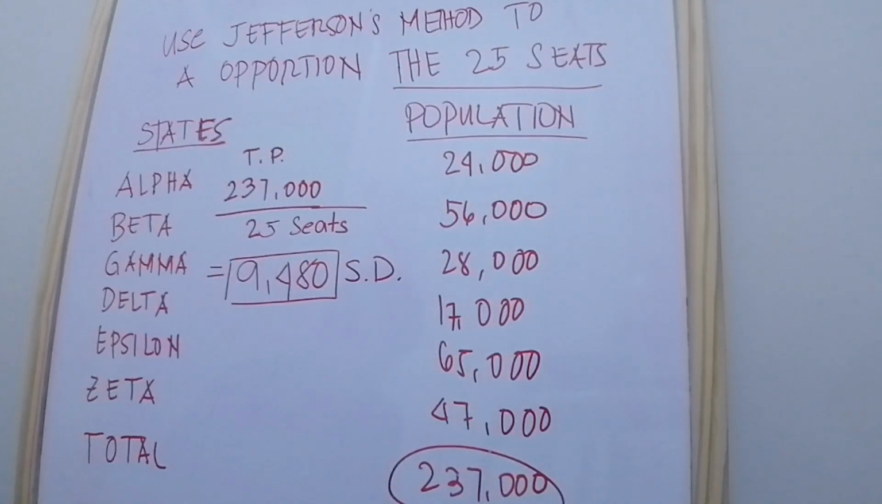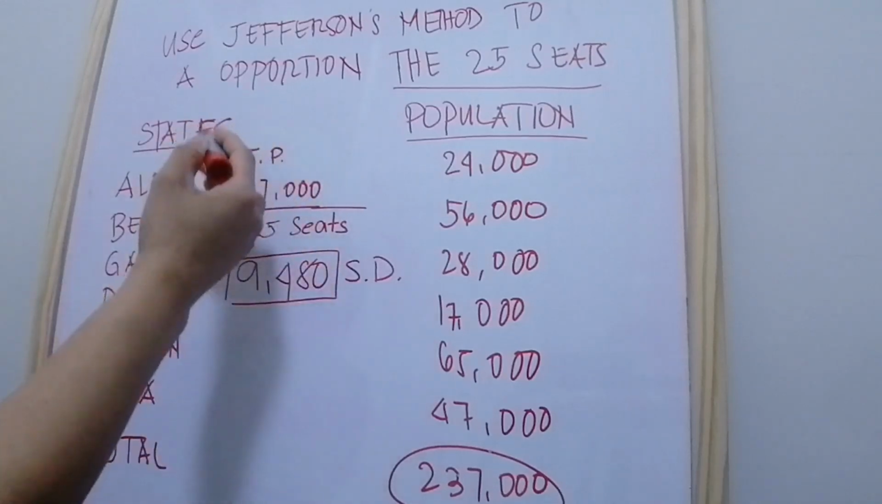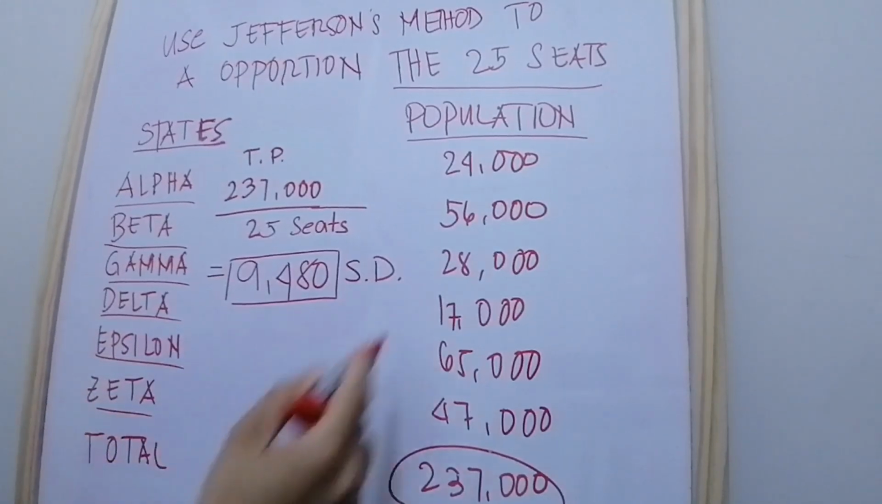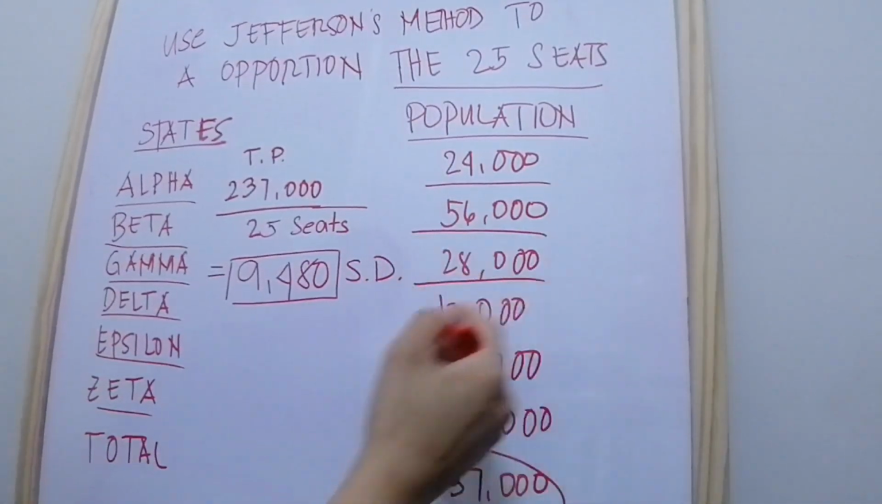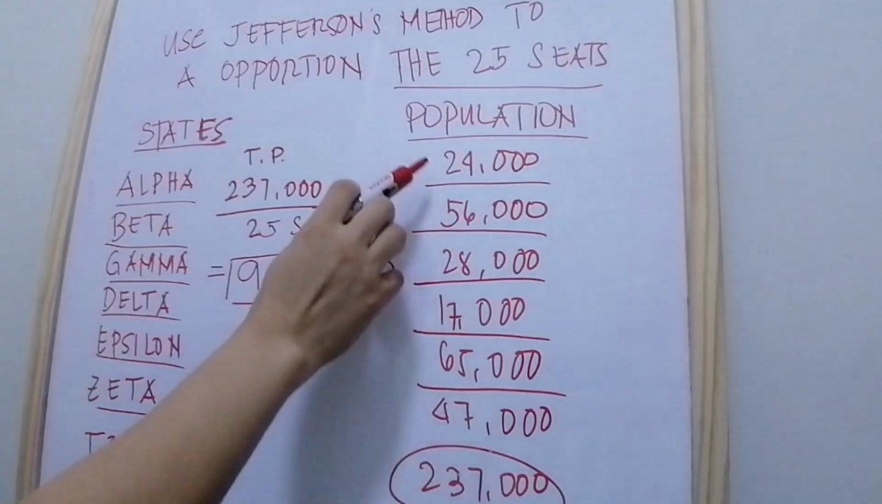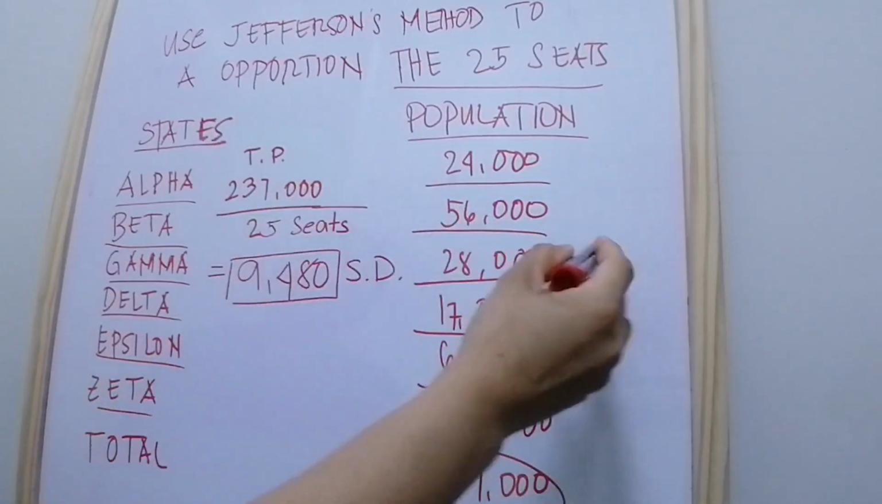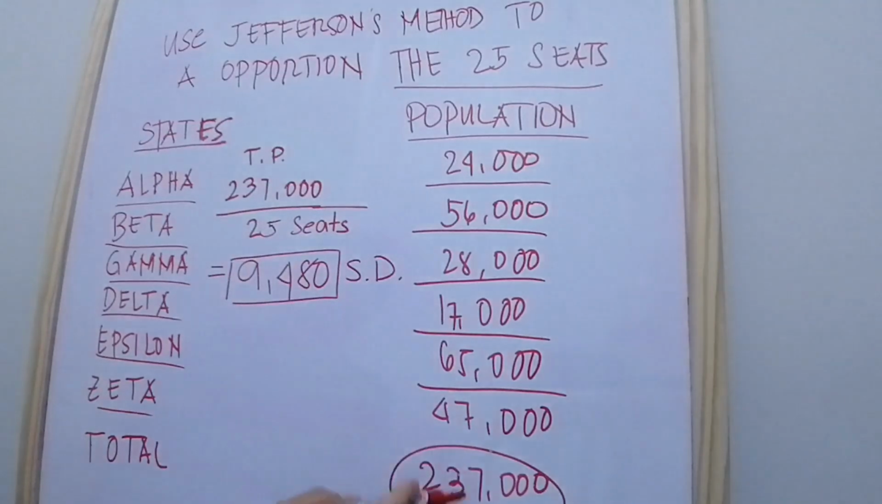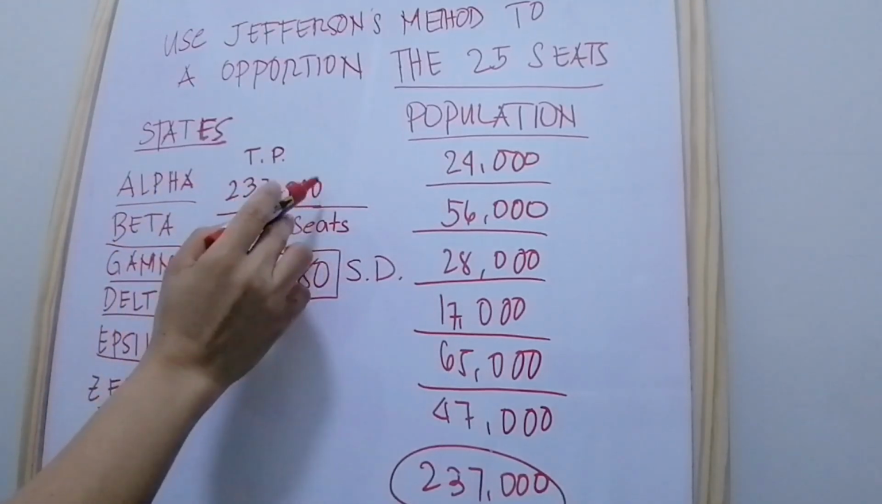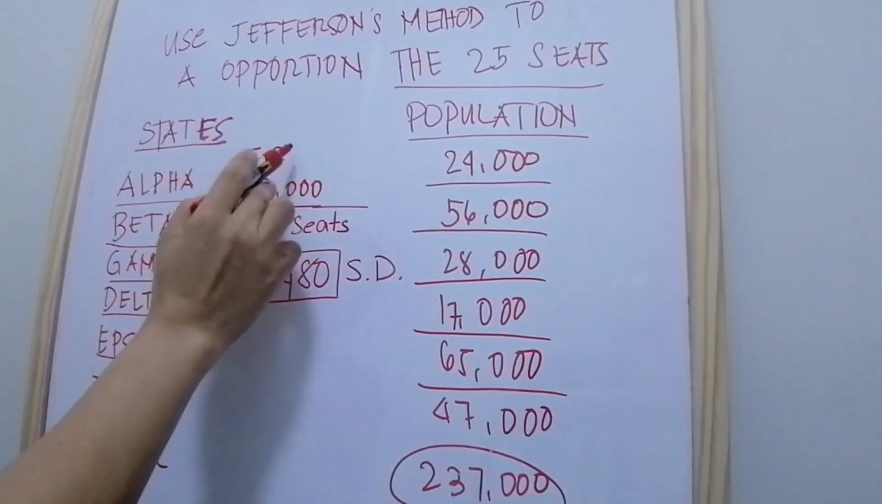So here is the example. Use Jefferson's method to apportion the 25 seats in Hamiltonia. So here are the states. I have already given the states and the population. As you can see, there is a total population. All we have to do, as I've said, is add all the population. The result is 237,000, which is the total population.